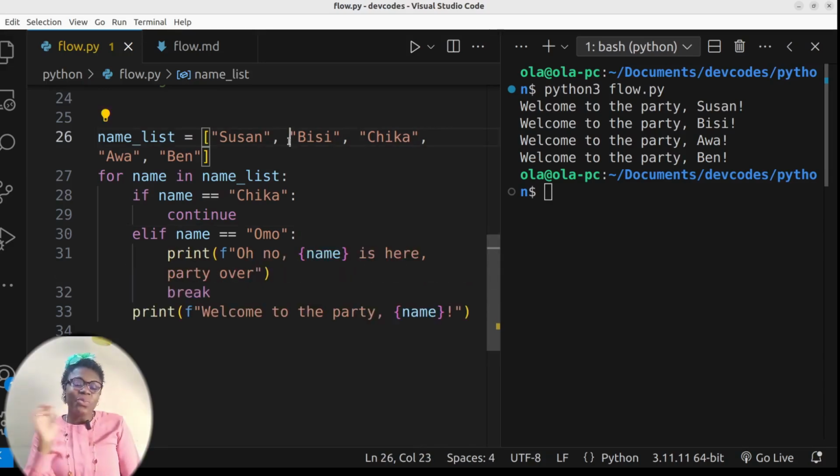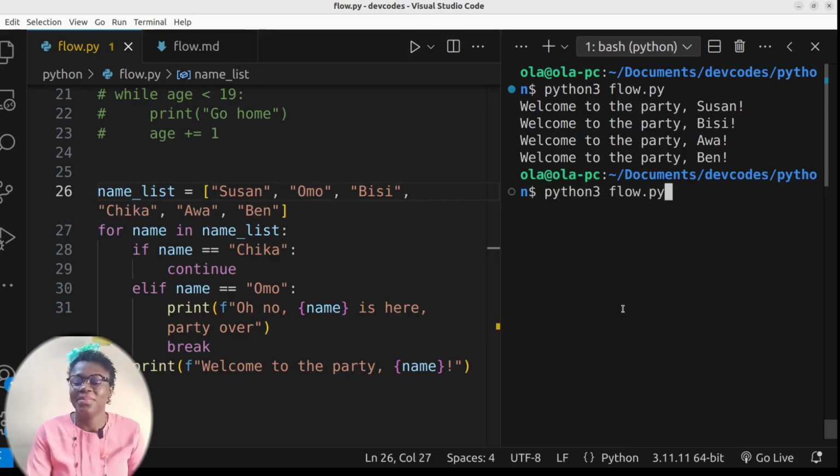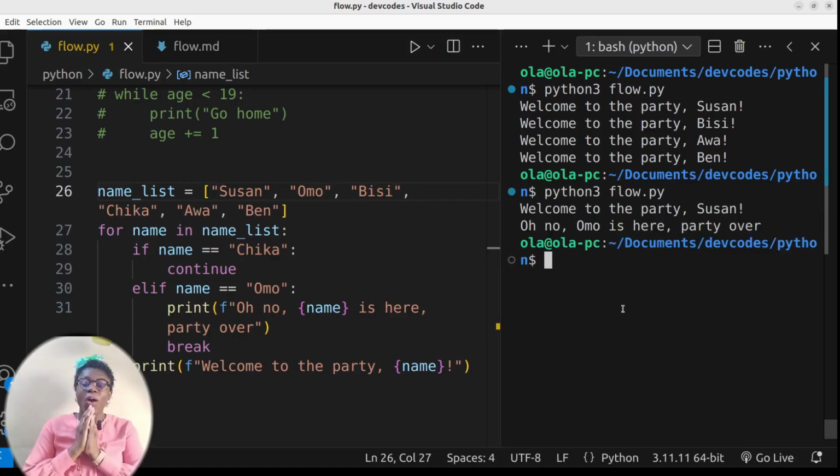So now to see what break does, let's add Omo to the list. I want to put it early enough so we see what's happening. Let's run our code. Welcome to the party, Susan. Oh no, Omo is here, party over. What does break do? It puts an end to the loop. Like, no repetition whatsoever. Nobody's allowed into the party anymore as soon as you use break. Break breaks up your party. I told you we're talking about interruptions.